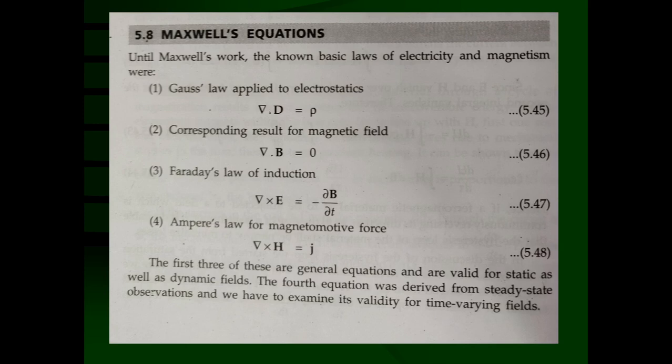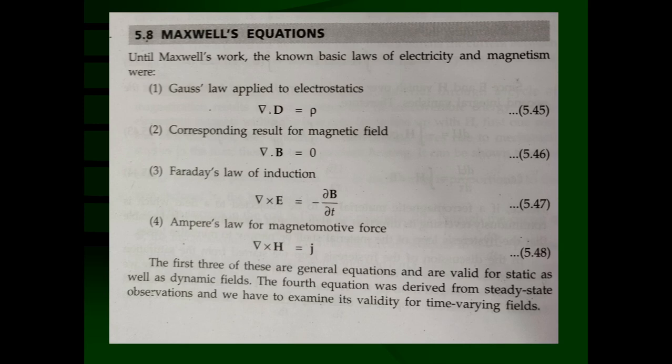Where the time varying electric field and time varying magnetic field will be there. So equations 1, 2 and 3 are valid for static conditions. But equation 4, that is Ampere's law for magnetomotive force, curl of H is equal to J, is valid for static conditions because it was derived from stationary current distribution. But it fails to explain when the current is changing with respect to time. And hence, so many confusions were created.